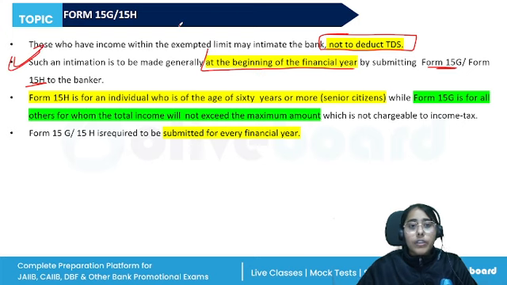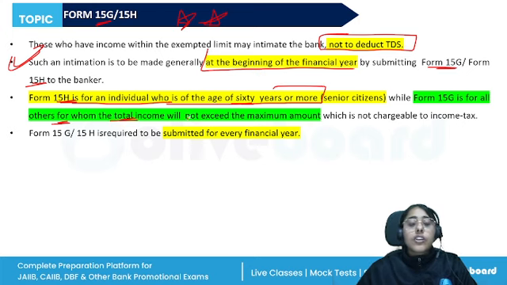Very, very important. Form 15G is for others and Form 15H is for the senior citizens. So 15H is for an individual who is of the age of 60 years or more, and 15G is for all others whose total income will not exceed the maximum amount.